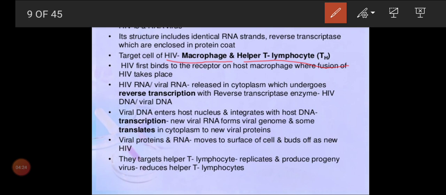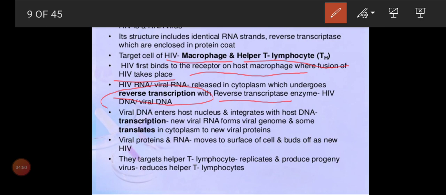HIV first binds to the receptor on the host macrophage, where fusion of HIV takes place. And the HIV RNA, or viral RNA, is released in the cytoplasm, which undergoes reverse transcription. That is very, very important. Reverse transcription with the reverse transcriptase enzyme. So automatically we can see the formation of HIV DNA, or viral DNA.